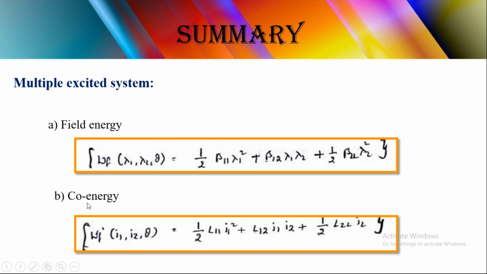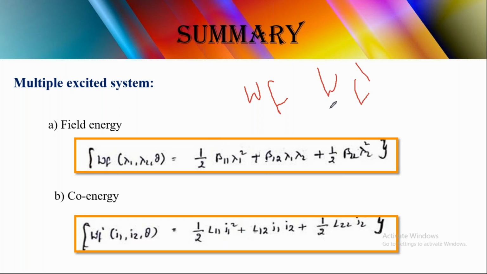Just now we derived that multiple excited system. One is field energy. In this condition λ1 λ2 are constant and I1 I2 are variables, and then co-energy. So just simply Wf is the field energy, Wf dash is the co-energy. Okay na. Now this is about the multiple excited magnetic system.